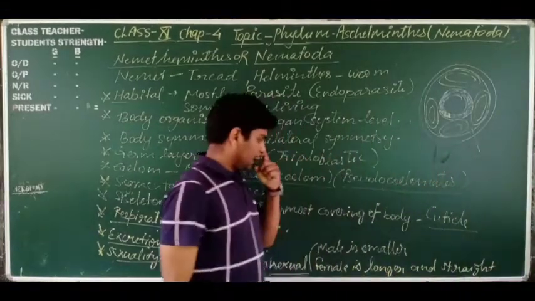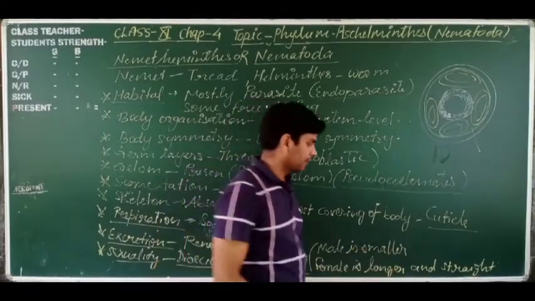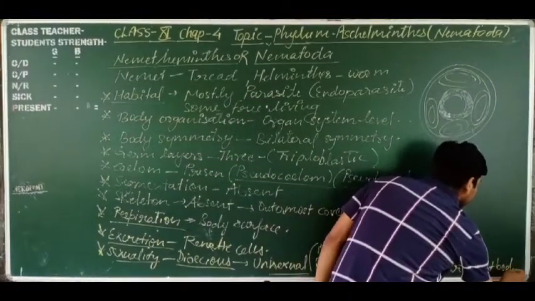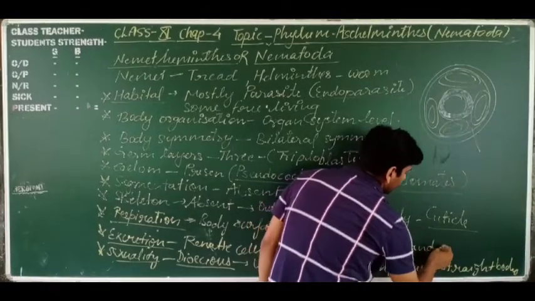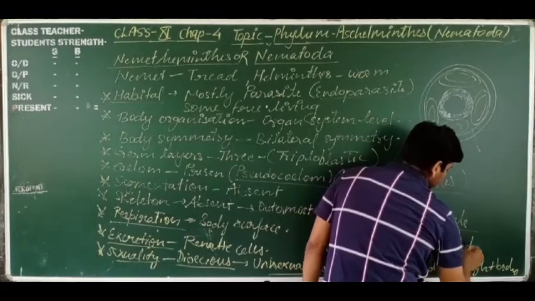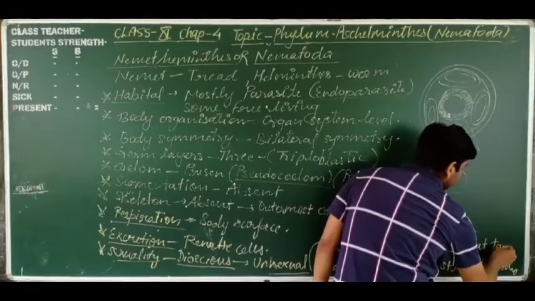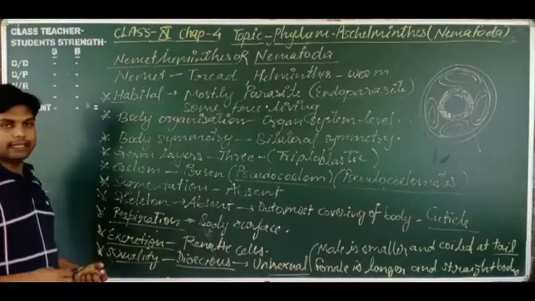The female has a longer and straight body, but the male has a body coiled at the tail.